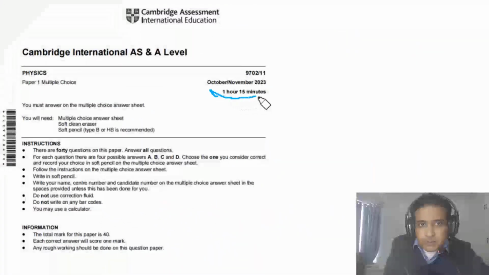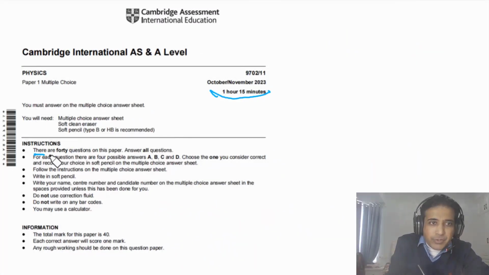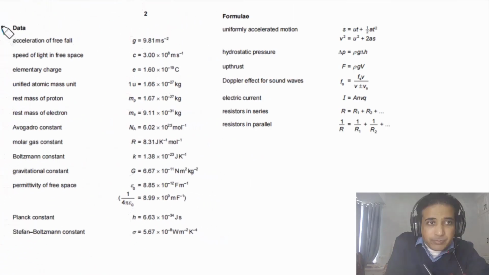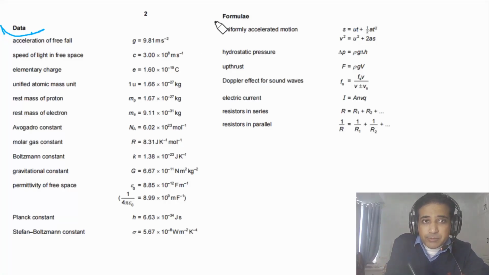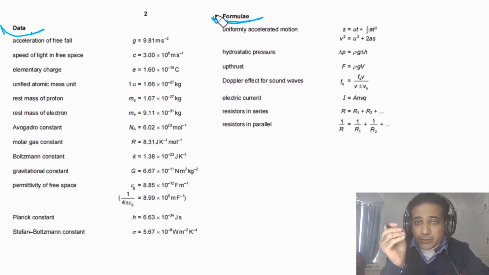Total time for this exam is 1 hour and 15 minutes. There are 40 questions on this paper. You need to answer all of them, and the total mark for this paper is 40. On the second page of the exam paper, mean values of some important constants are given to you, and also some basic formulae. So in the exam, if you need the value of any constant, you can come to the second page and find the values of standard constants.